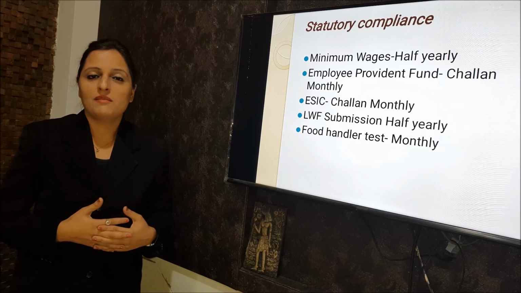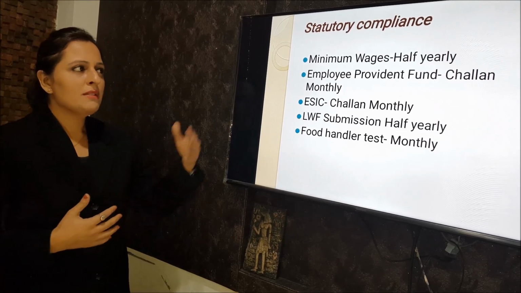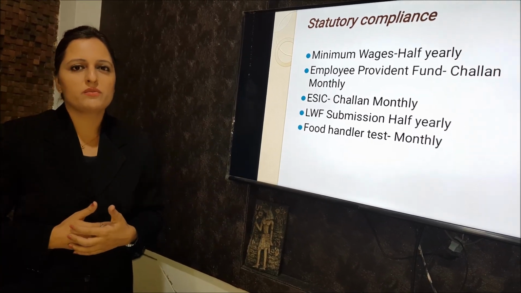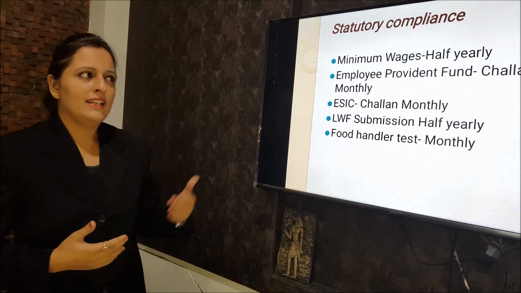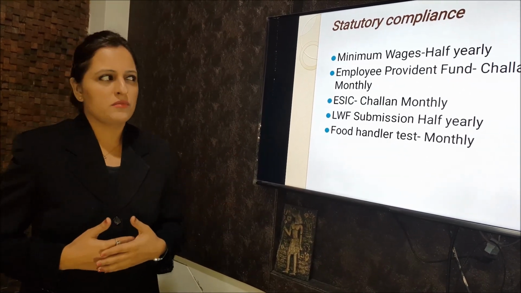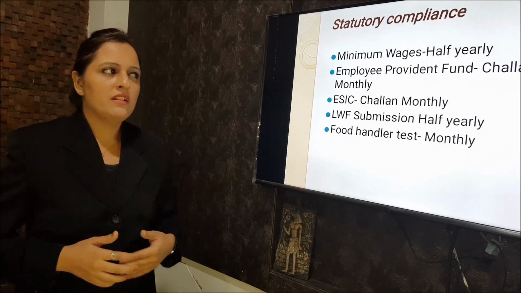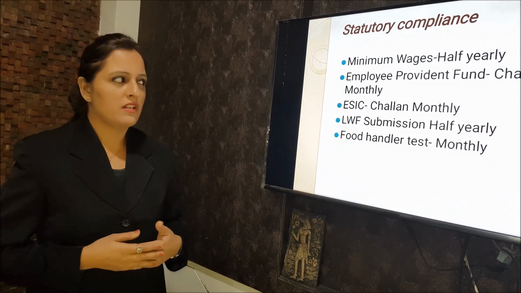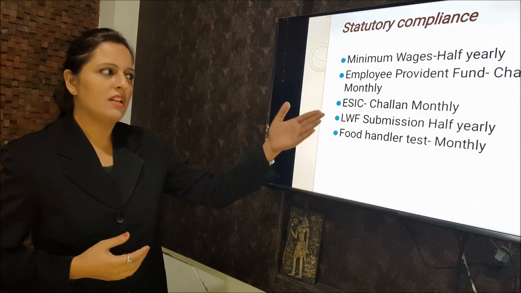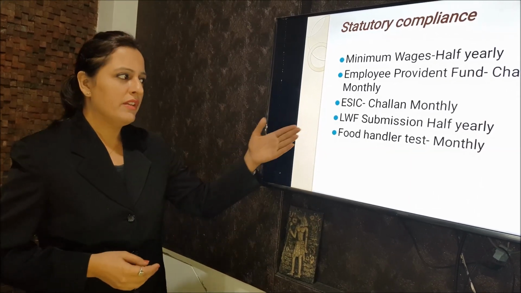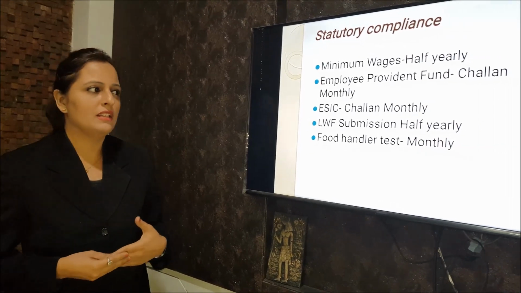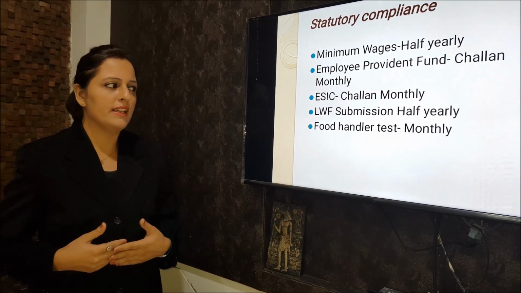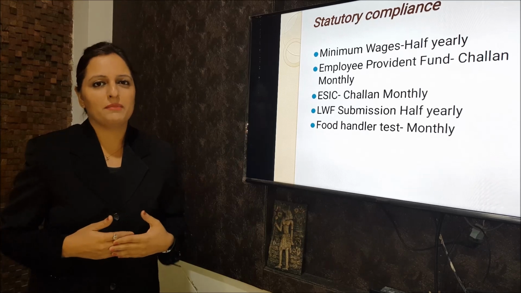Statutory compliances is an important aspect. Minimum wage needs to be reviewed twice in a year, which is basically on a half-yearly basis, categorically in the months of April and October. Employee Provident Fund challan needs to be furnished on a monthly basis, ESIC challan on a monthly basis. Labor Welfare Fund submission takes place on a half-yearly basis, categorically in the months of January and July, and the food handler test on a monthly basis.